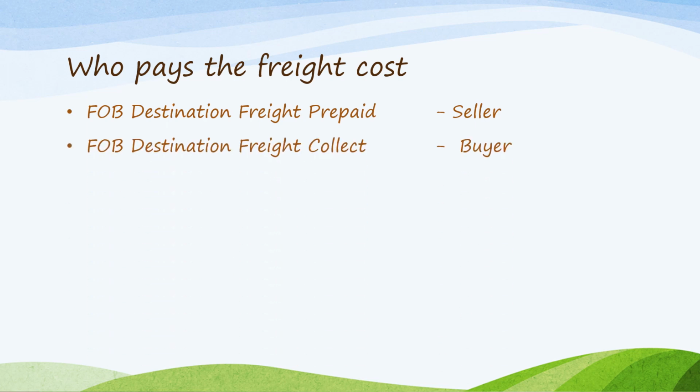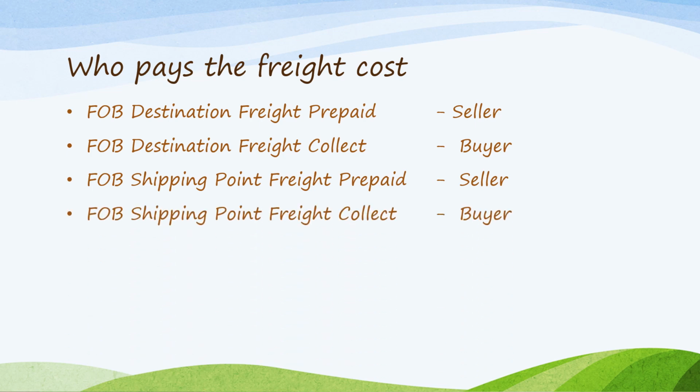But who actually pays the freight cost? In freight prepaid, the freight cost has been paid for by the seller. In FOB destination, that is freight collect, the freight cost has actually been paid for by the buyer. In shipping point, freight prepaid, since it is freight prepaid, the seller paid the freight, and in a freight collect, the buyer pays the freight cost.